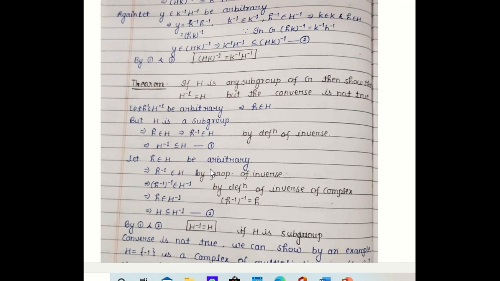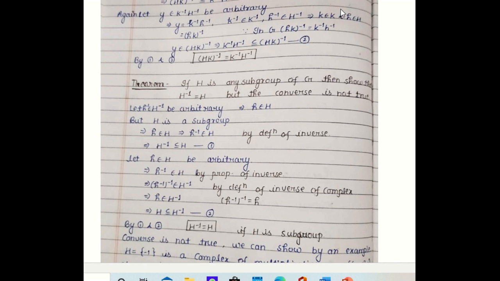Now the second theorem: if H is any subgroup of G, then we have to show that H inverse is equal to H, but the converse is not true. To prove this, let small h be an arbitrary element belonging to capital H inverse.